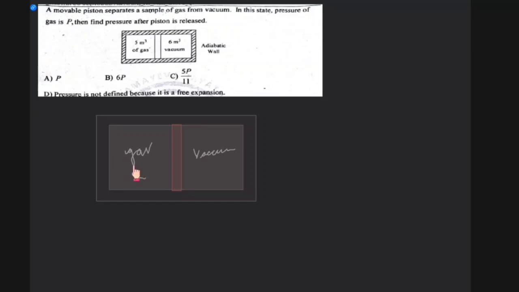Initially the volume is 5 meter cube. After entering the vacuum, you have to consider the total, because the gas is spreading together. The final volume is 5 plus 6, so the final volume of the gas is 11 meter cube.